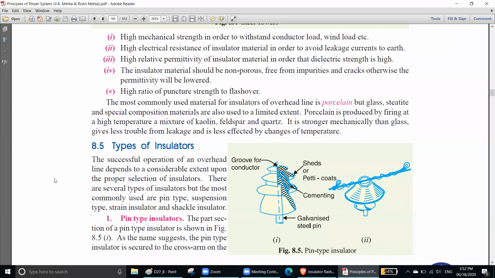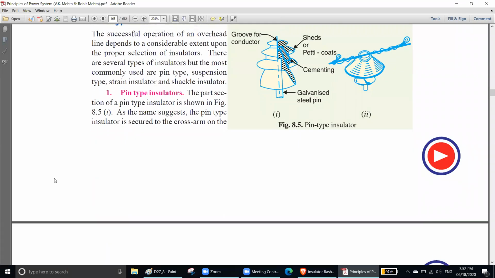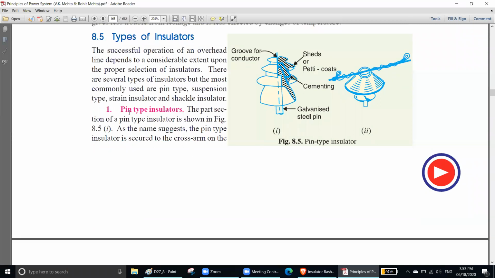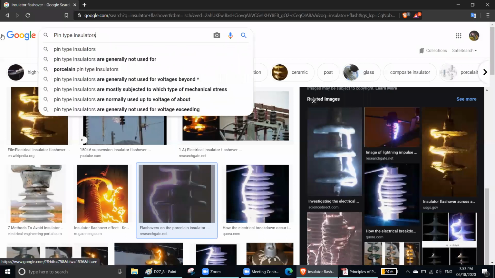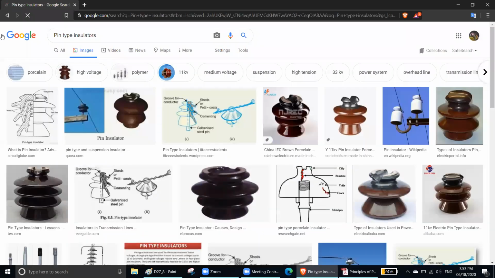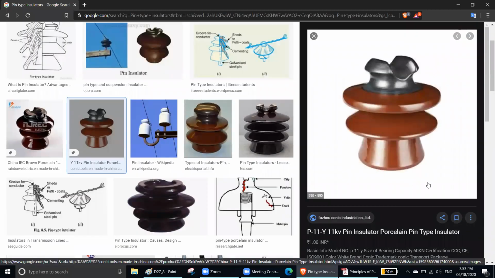Okay, now types of insulator. Number 1 is pin type. Pin type means the tower will be at the bottom and the conductor will be at the top. Okay, let me give you a good image. This one is a pin type insulator.